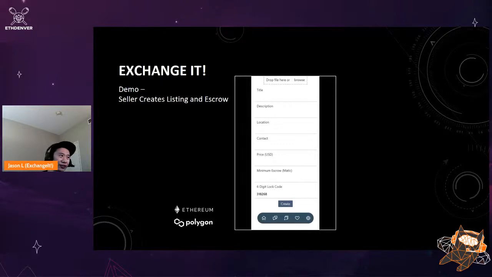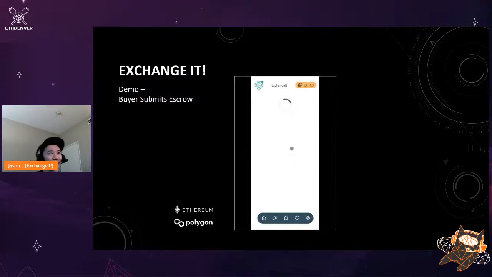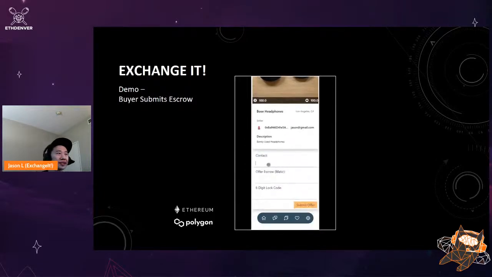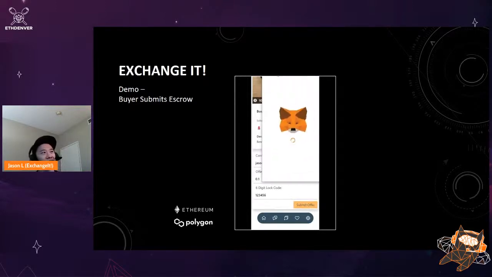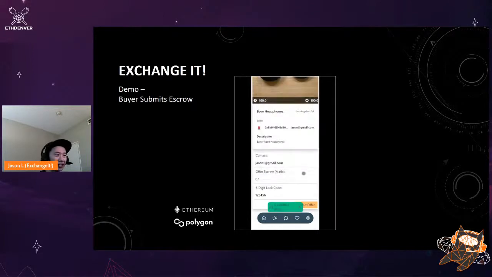And then the seller is also given this 6-digit unlock code that he needs to remember and give to the buyer so that they can unlock their escrow. Now jumping over to the buyer, if the buyer wants to buy these headphones, he goes to this listing, puts in his contact information, puts in an offer for an escrow amount and his own 6-digit unlock code that he needs to give to the seller when they meet up. This is an on-chain transaction. So he would submit the offer, that's submitted, and the lock code hash is written to the blockchain here.